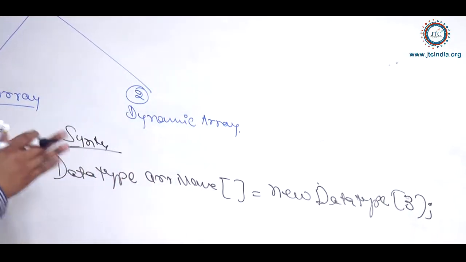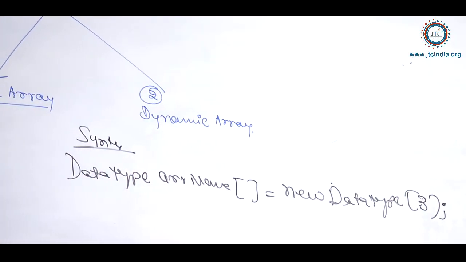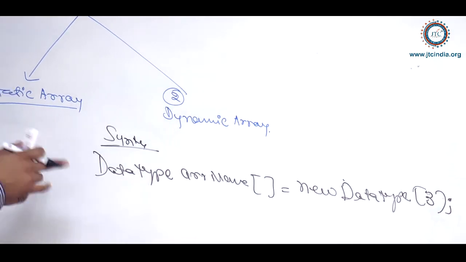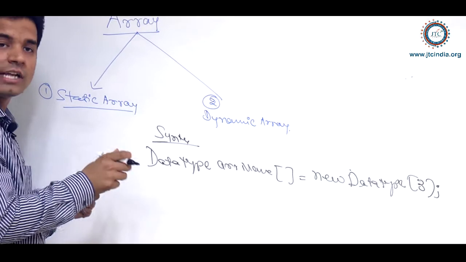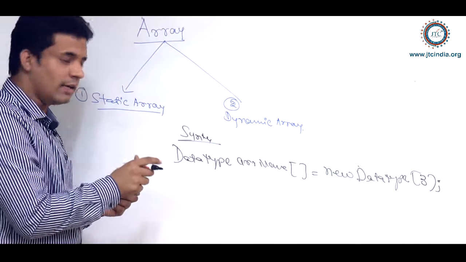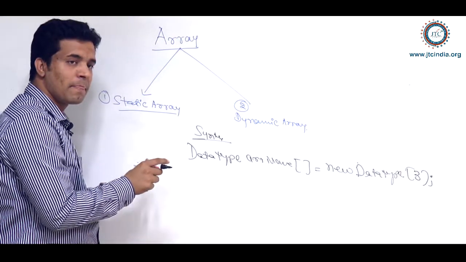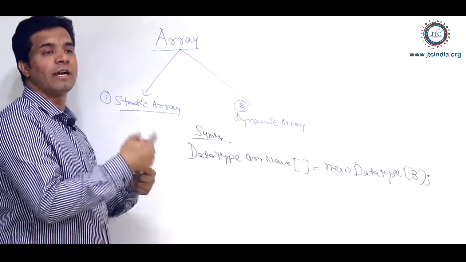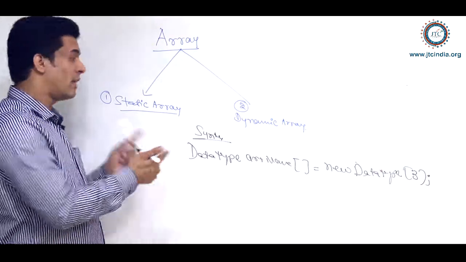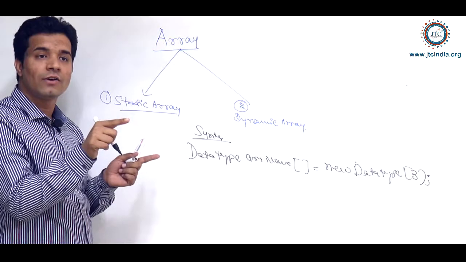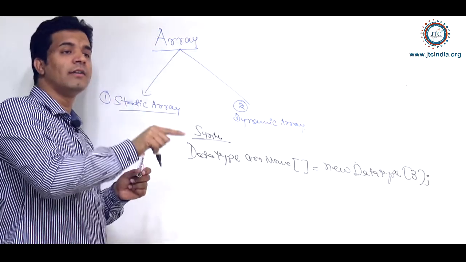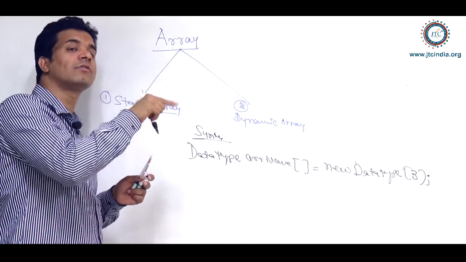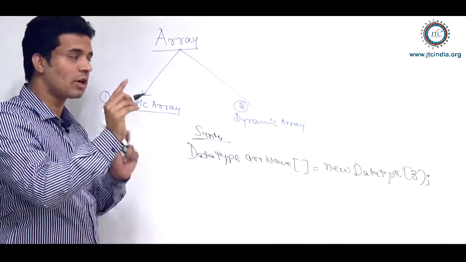What is the difference between the previous array, the static array, and the dynamic array? In the dynamic array, you are deciding the length of the array first, and later on you are going to provide the values inside that. Whereas there, you are not deciding the length of the array. First, you are providing the values, and according to the values which you have provided, it is going to create the length of the array, which you cannot change.